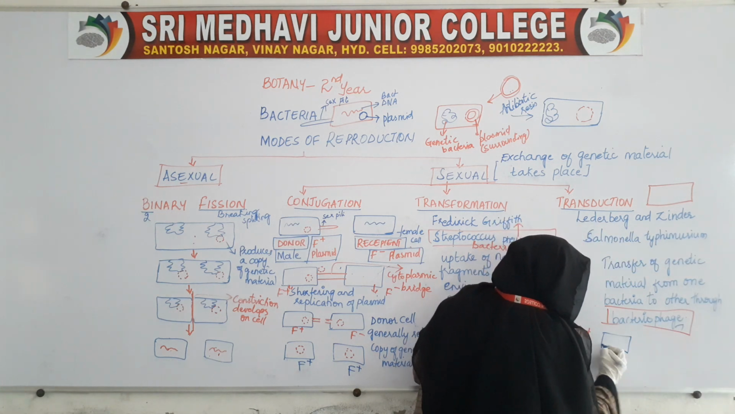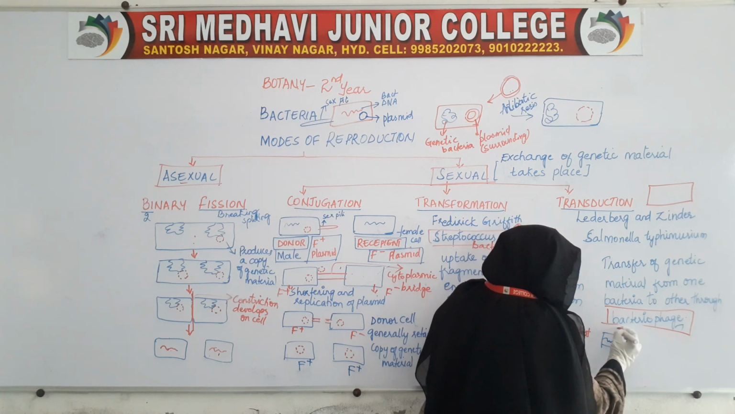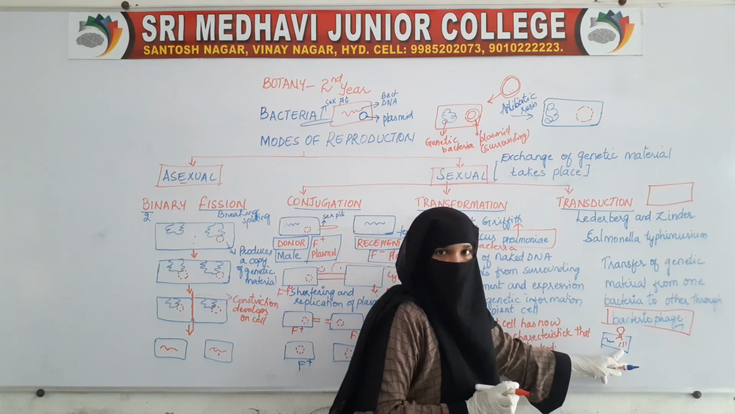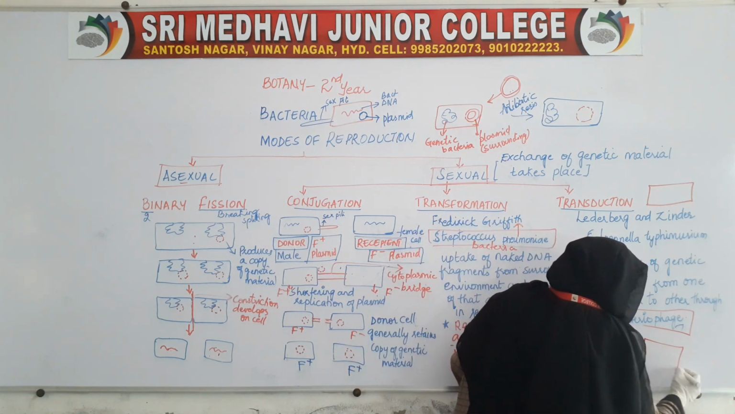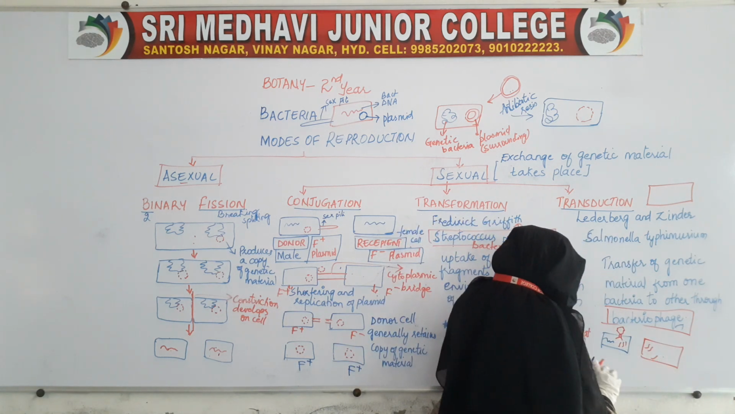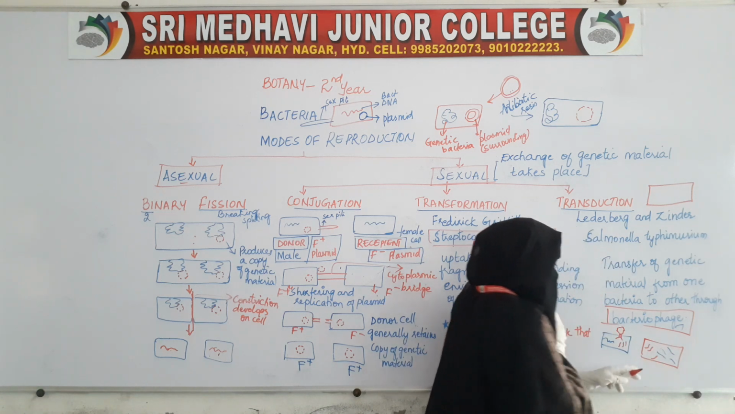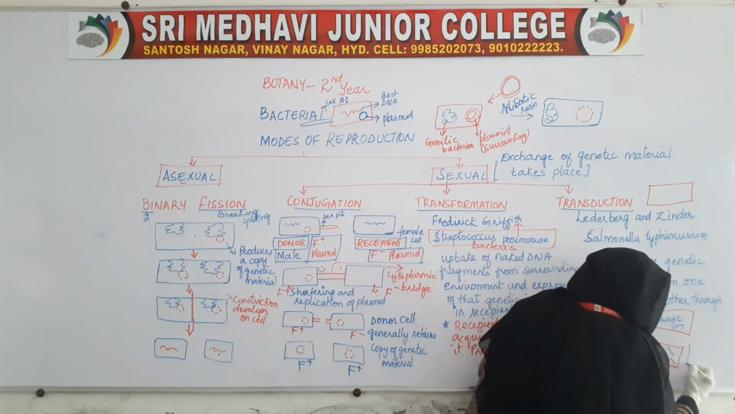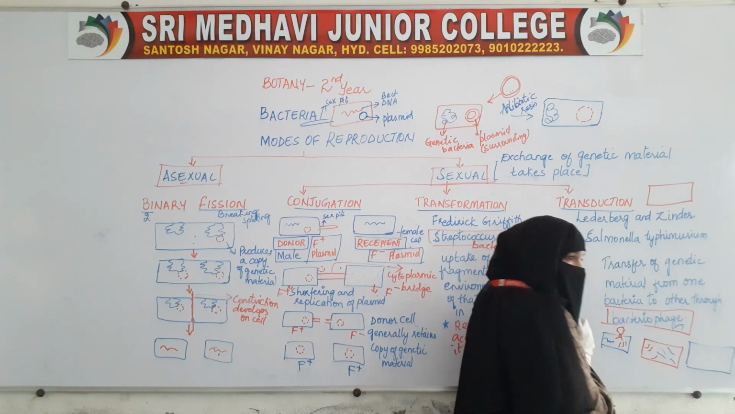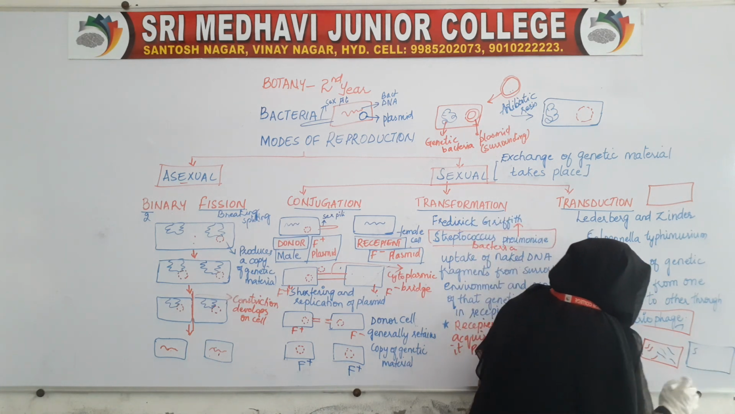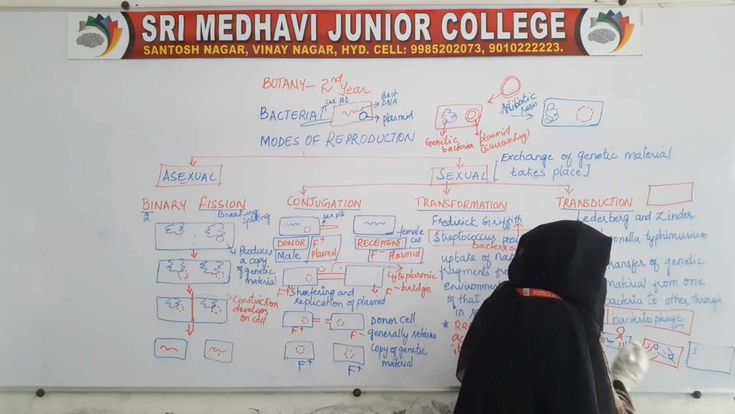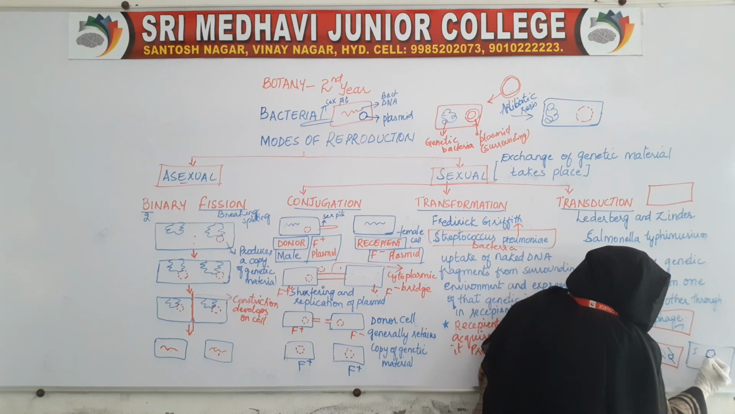See here, this is a cell, and this is the bacteriophage, and it has injected its genetic material into this cell. Now the contents of the cell will break down, the DNA fragments and all will break down, and after breaking down, smaller fragments will be formed. These fragments will be assembled afterwards.